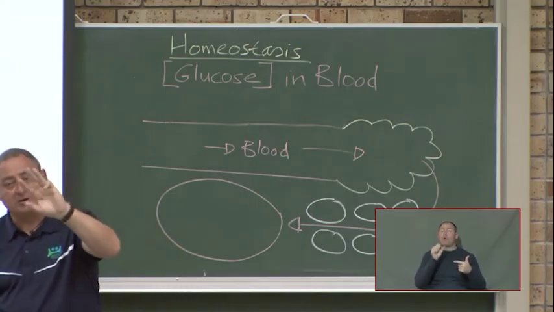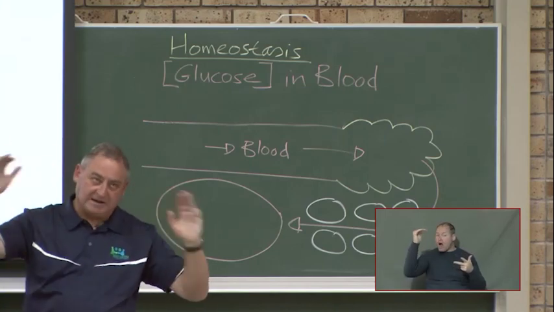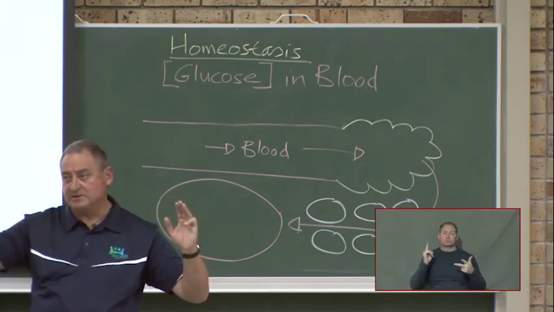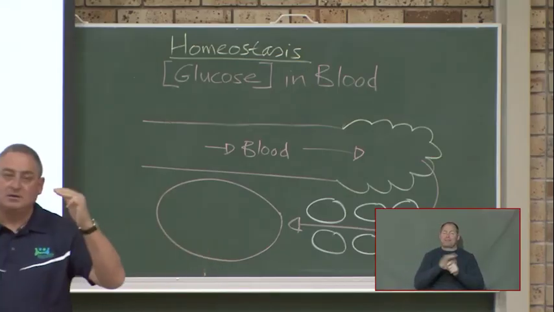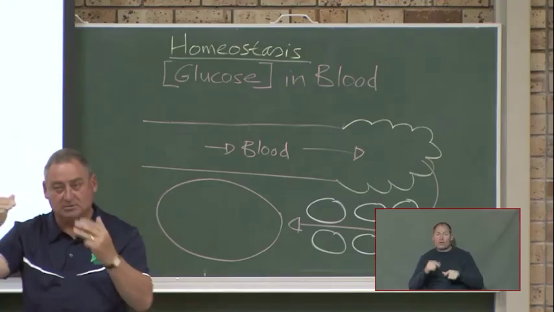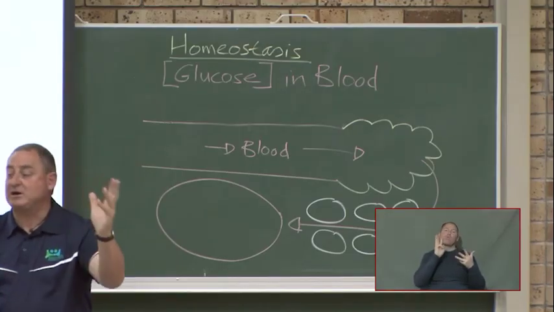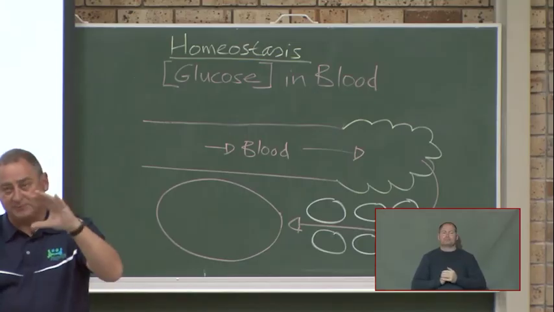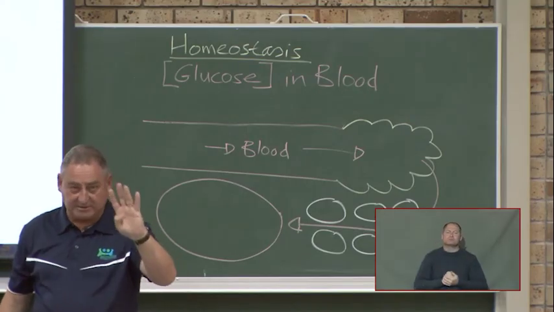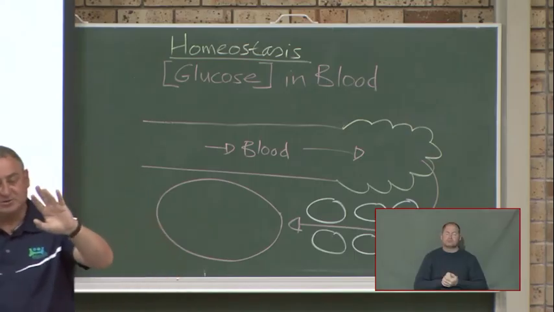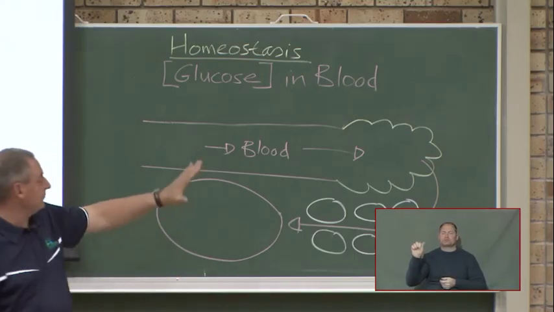Number 3, salt concentration. Too much salt in the body is dangerous. You get a stroke and you can die from that due to high blood pressure. Too little salts, again, you get cramps. You should not have too much of something or too little. Number 4 is water balance. Please shout out, what is the proper word for water balance? We're going to study osmoregulation, we'll do it again today. Osmoregulation.